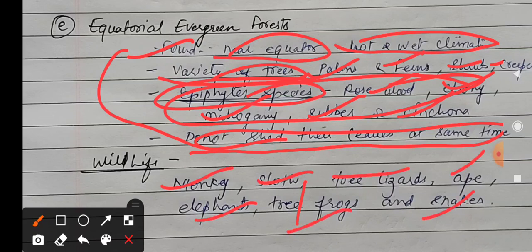Again, I am requesting you, you have to study before this lecture. First of all, you have to read the book, then you have to watch the lecture. Again, you have to read the book along with maps. If you study maps properly, then it is very easy to understand this. Okay, so I hope you understand this lecture. Your examination is very soon. The examination will be in the form of MCQ, so no need to worry, but you have to learn the names, read the names properly, read the books properly.